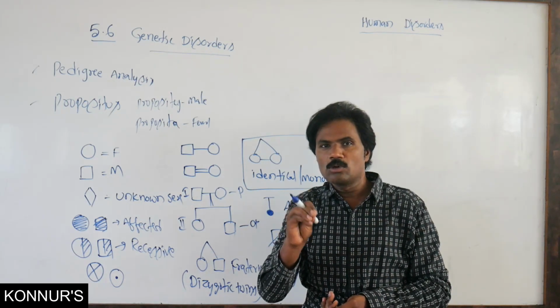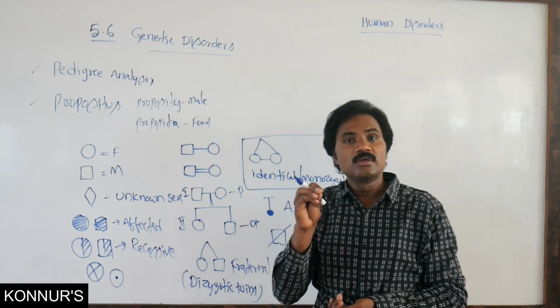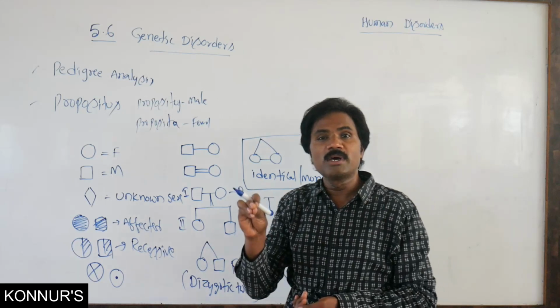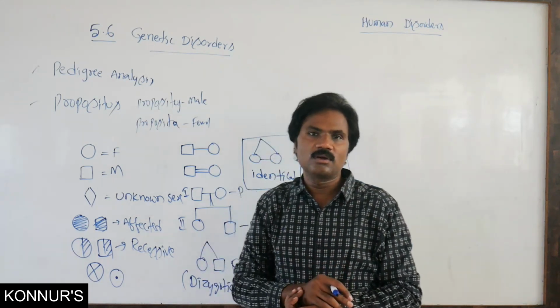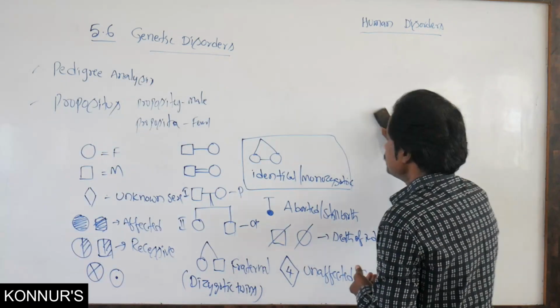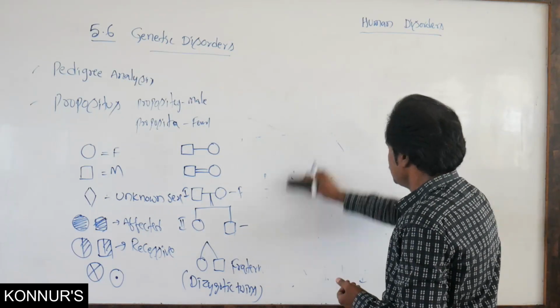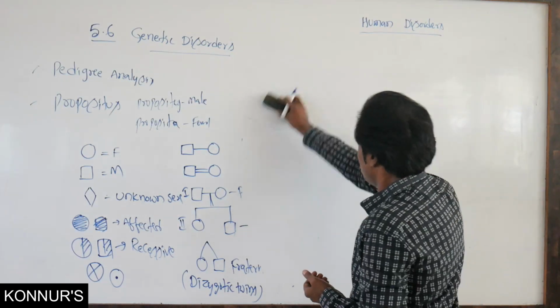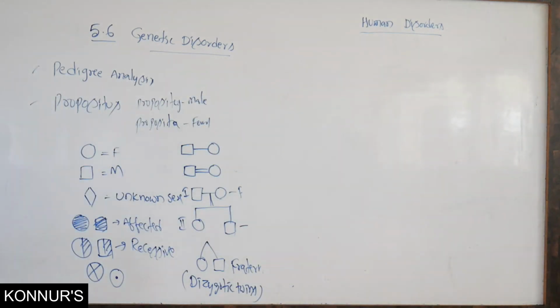One is chromosomal abnormality. The other is gene-related human disorders, otherwise called Mendelian disorders. There are chromosomal abnormalities as well as Mendelian abnormalities.